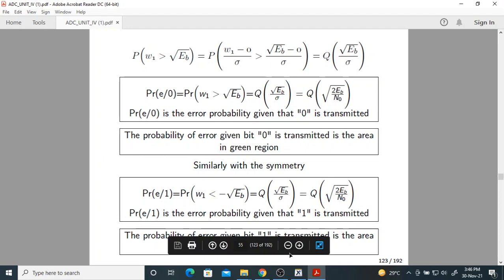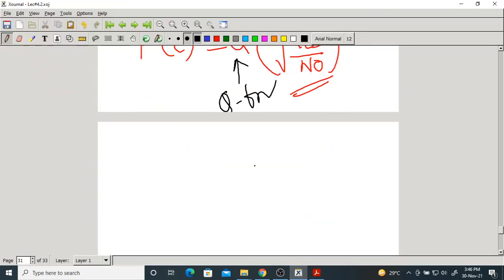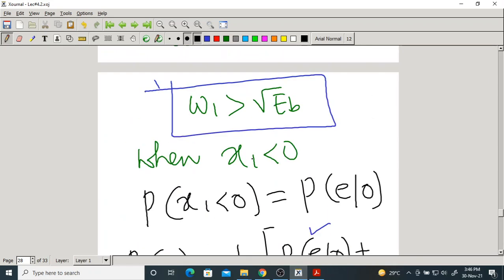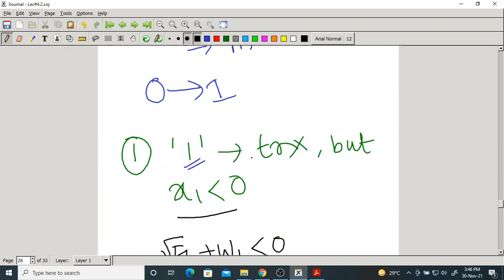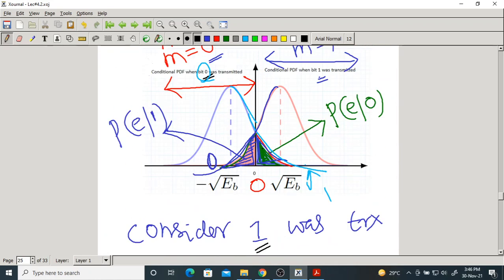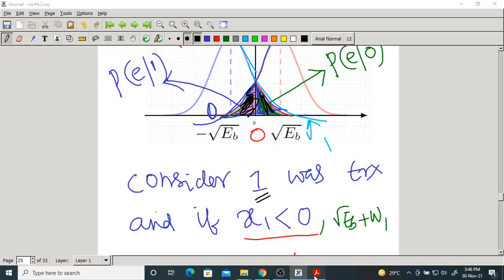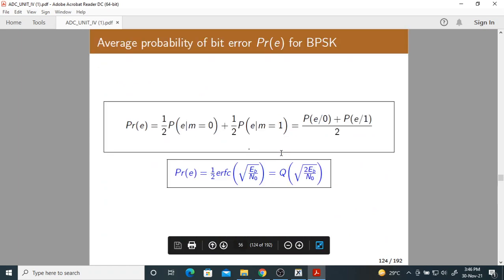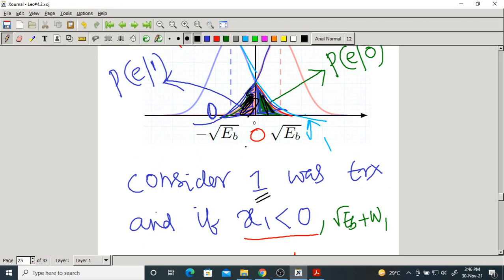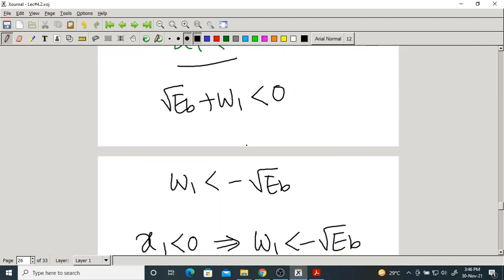We can also calculate using the areas. Here I am not dealing with areas right now, but these are the two areas which give you the probability of errors, this area and this area. Now we are done with BPSK.